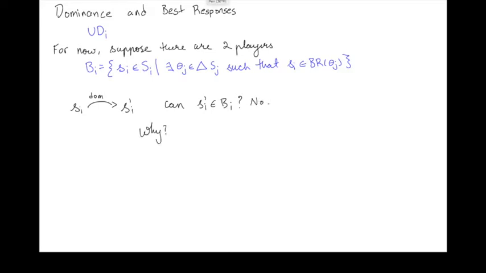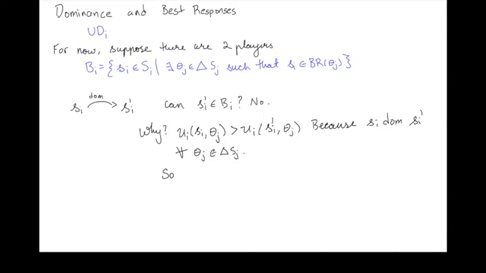Why? Whatever belief theta j you might have, the fact that SI dominates SI prime says that UI of SI, given your belief theta j, is going to be higher than UI of SI prime, theta j, because SI dominates SI prime. And this is true for all theta j.